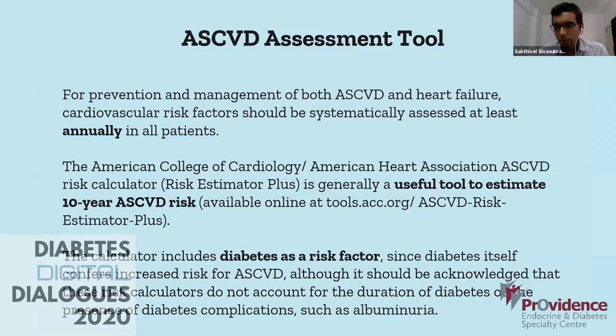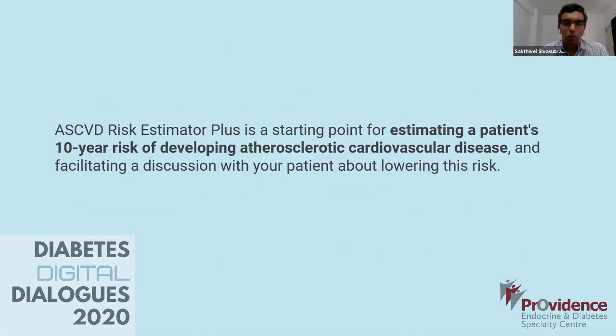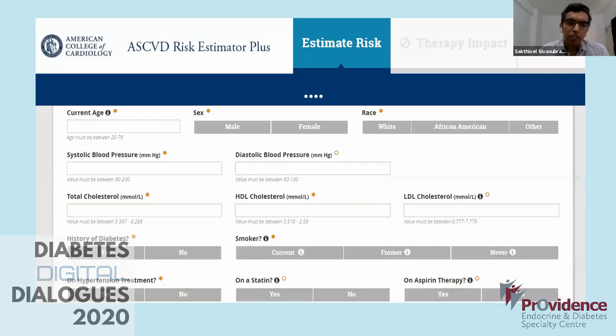Now, whenever we talk about ASCVD and high-risk ASCVD, we need to know how we define a patient as high-risk. For that, the best tool would be an ASCVD assessment tool, which has been made by the American College of Cardiology and the American Heart Association. We can get it from the link, and then look into the risk for that particular patient. So estimating a patient's 10-year risk of developing an ASCVD will help to categorize the patient.